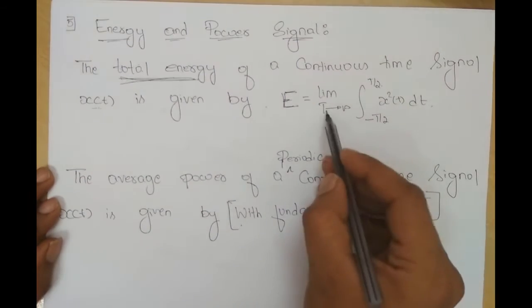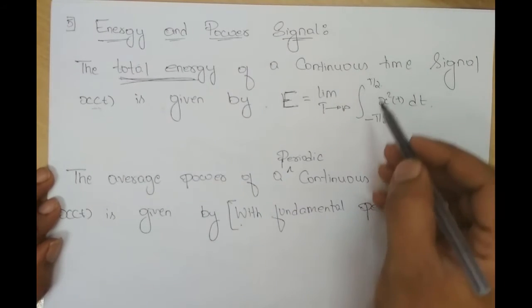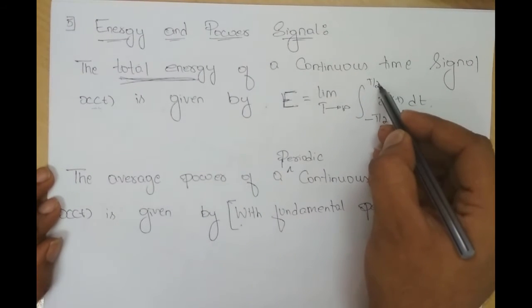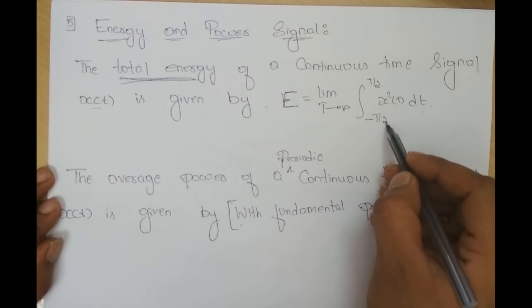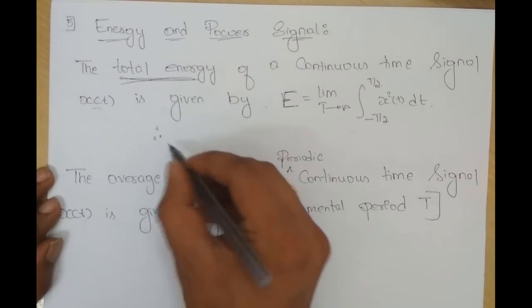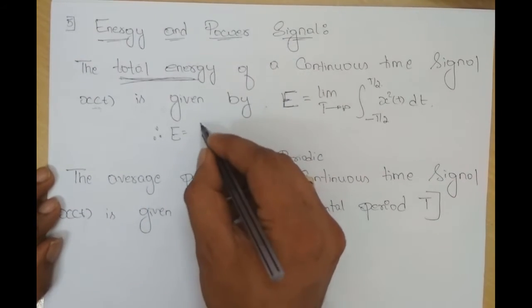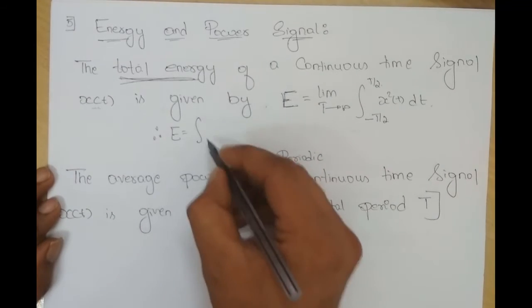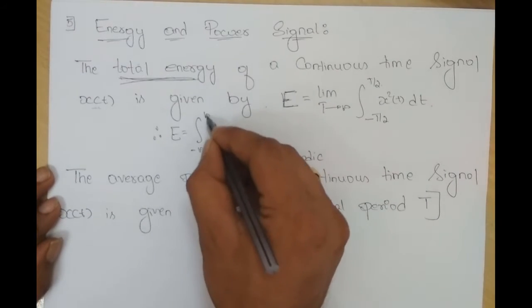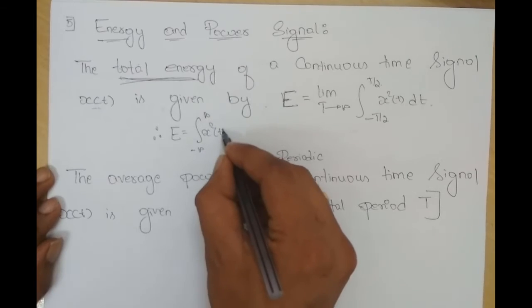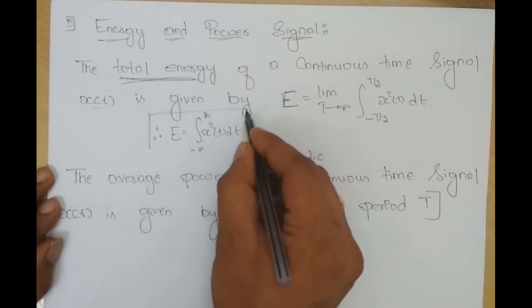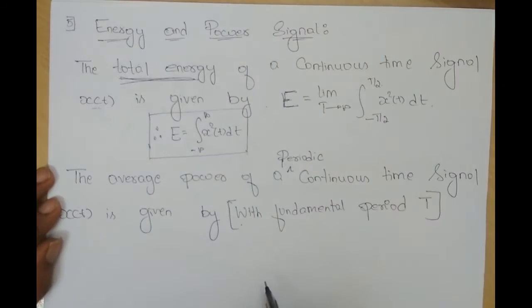Whenever t goes to infinity, infinity by 2 is infinity and minus infinity by 2 is minus infinity. Therefore E is equal to the integral from minus infinity to infinity of x square of t dt.